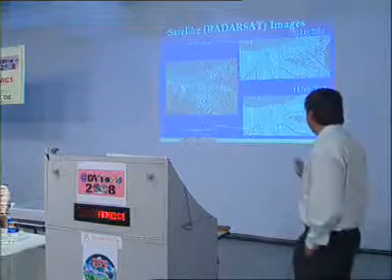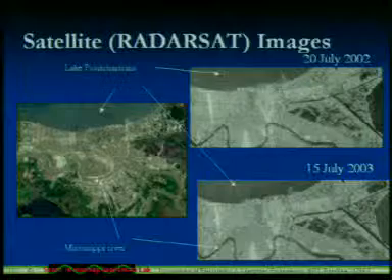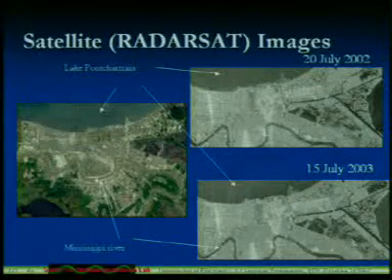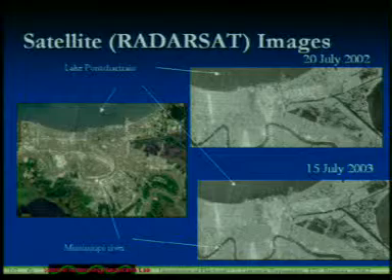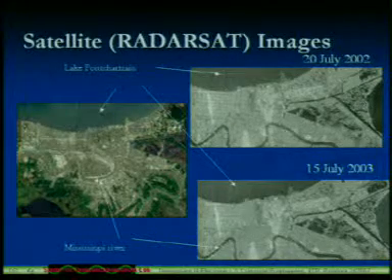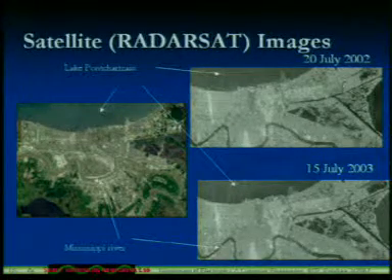So this is the very basic image, from 20 July 2002. You can see that this is the radar image and this is the aerial photograph. It is very similar. This is the Mississippi River, and we can mark all the other things. I don't know, the resolution is a little poor.